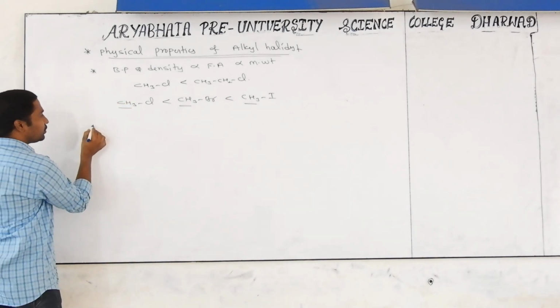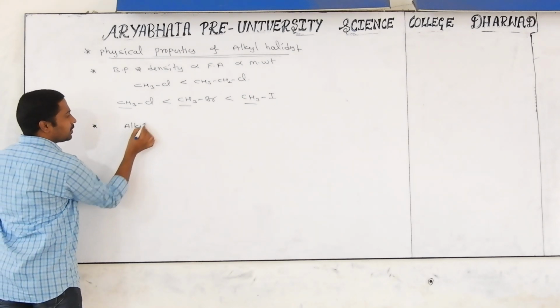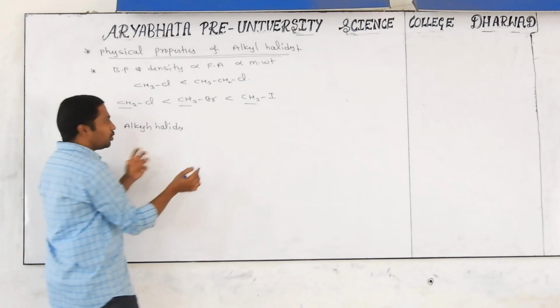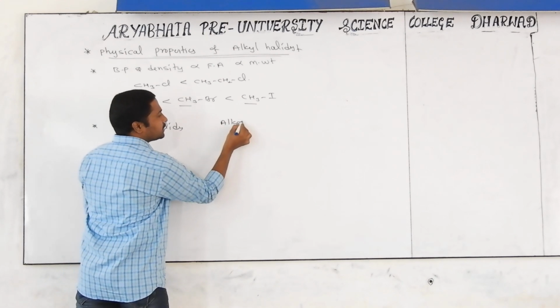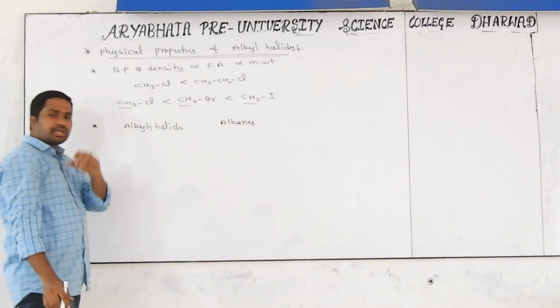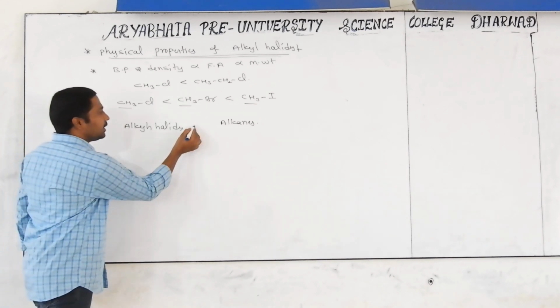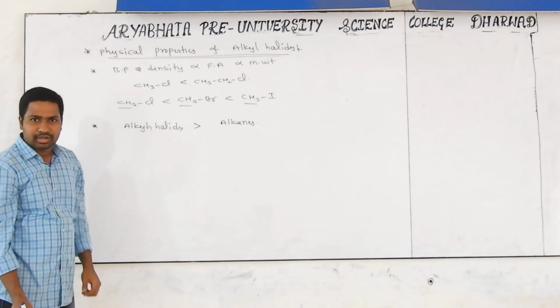Next point I want to tell you one more thing. If you take alkyl halides and alkanes of almost similar molecular mass, which has more melting and boiling point as well as density? Alkyl halides have more boiling point and more density than the corresponding alkanes.